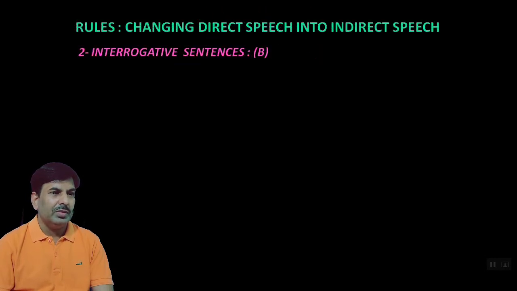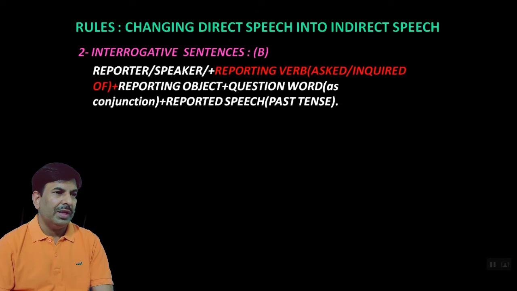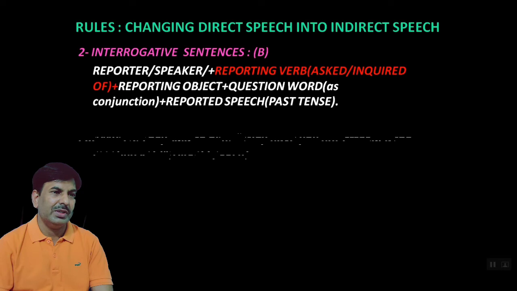Second rule, which I have already told: if the reported speech begins with a question word, then rule number 2 of interrogative will be applied. First of all, the reporter, which is also known as the speaker, then the reporting verb, asked, inquired or demanded, then the reporting object if it is given, then the question word, it means what, why, where, how, which, you have to use as a conjunction. Then the reported speech, and this speech will be changed into past tense as well as into an assertive sentence.